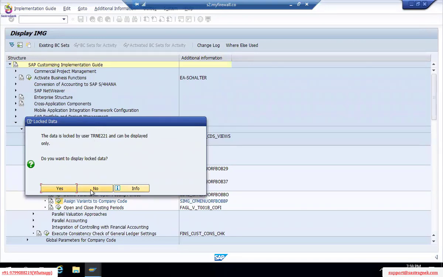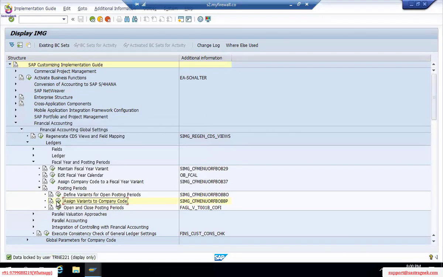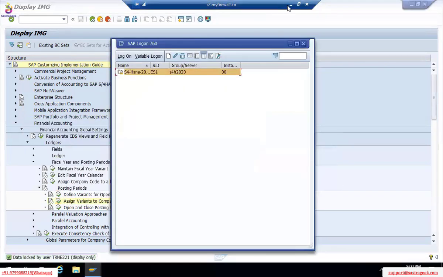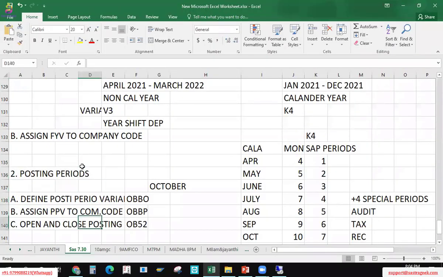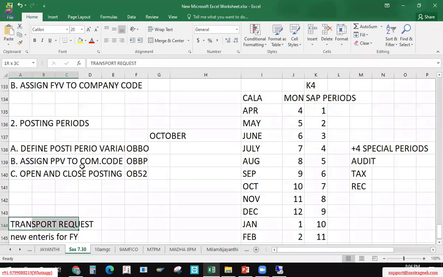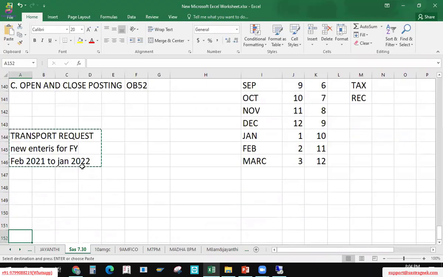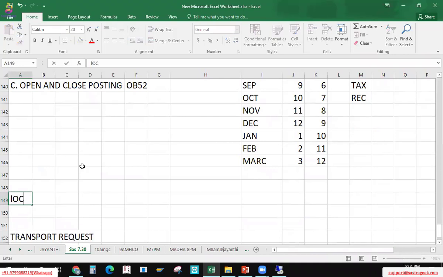Okay, so I'll say no. But is it good, as part of my training, to wait for them to finish their work before we move to the next step? No, it's not good. I'm not in real time now. Then how can we come out of these steps? This is called lock entries.